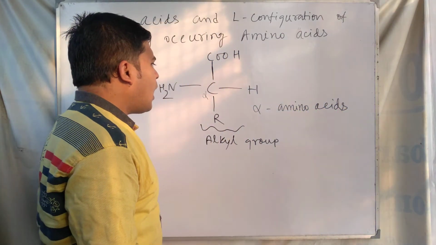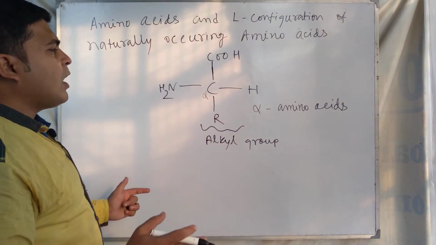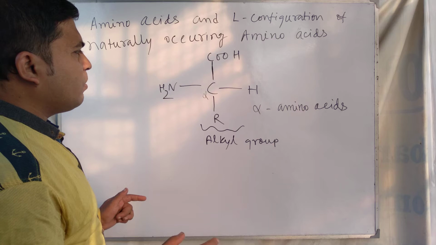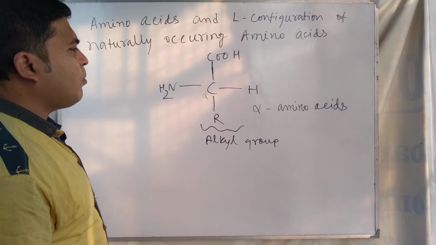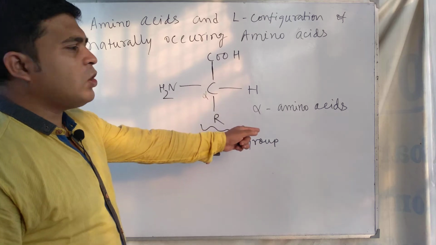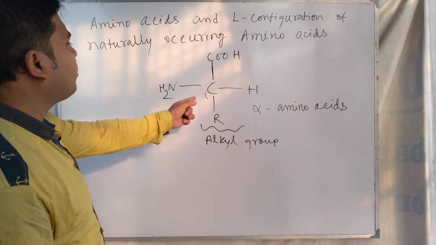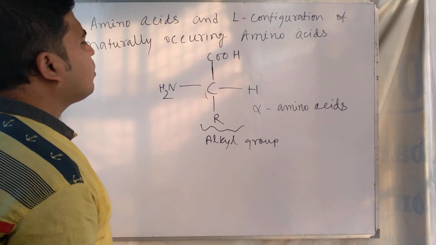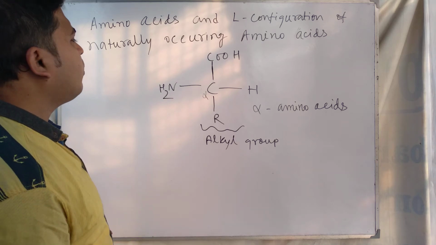Similarly, there are alpha amino acids, beta amino acids, and gamma amino acids. Amino acids can be classified as alpha, beta and gamma amino acids. Most of the naturally occurring amino acids are in alpha form, meaning the amine group is present on the alpha carbon atom of the amino acid.